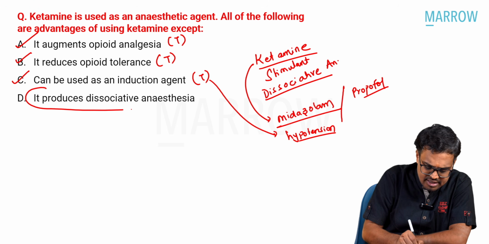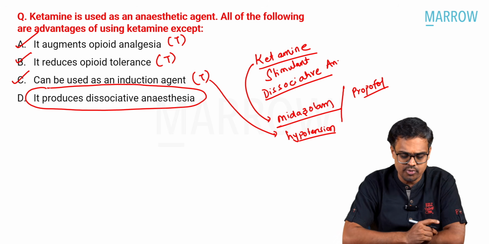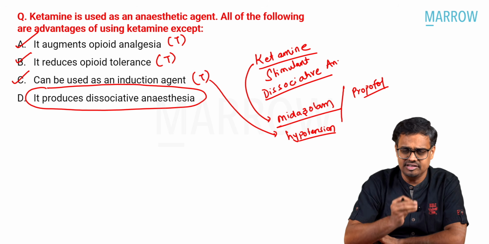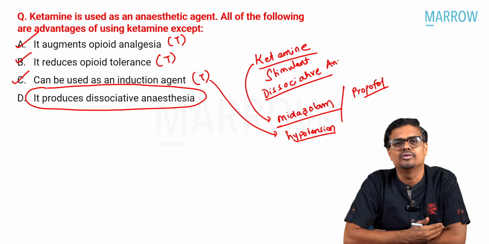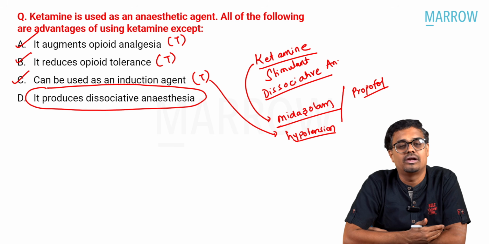It produces dissociative anesthesia. As I said, this is not an advantage. This is one thing which made ketamine step back. Why? Because as I said, many people don't relish this feeling.